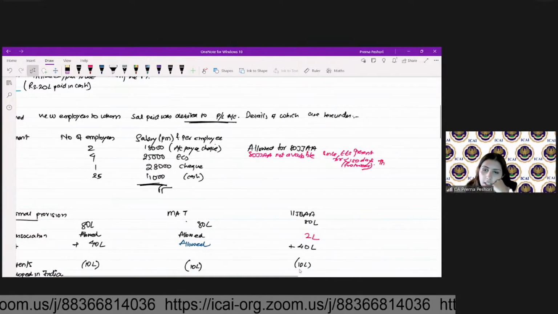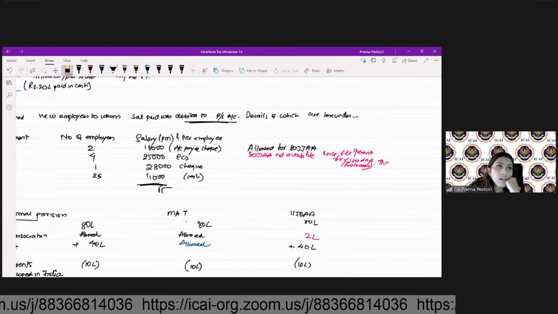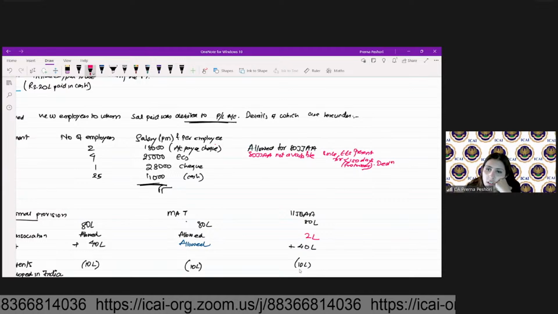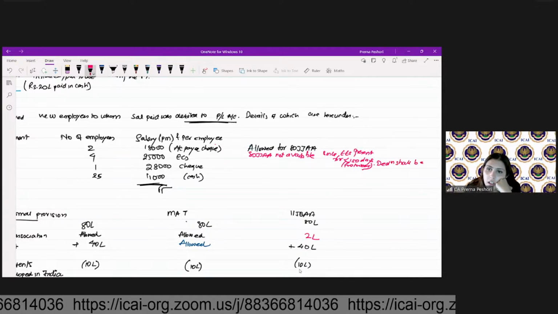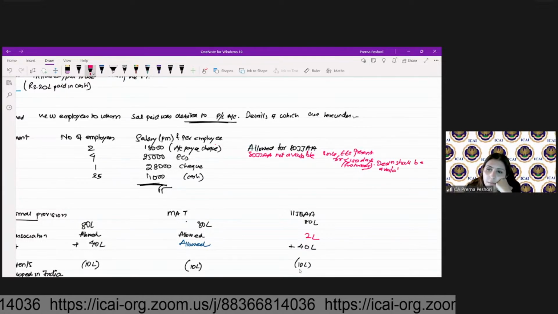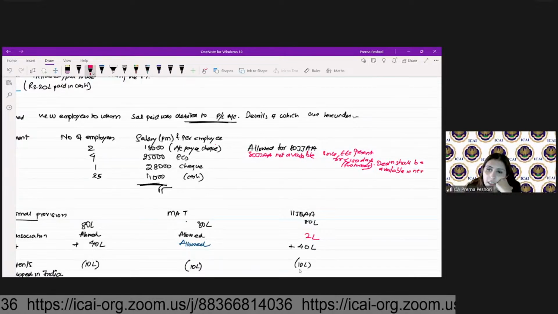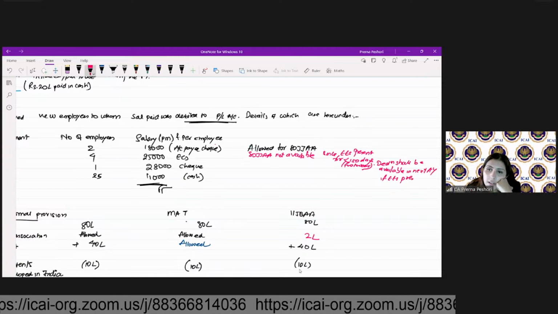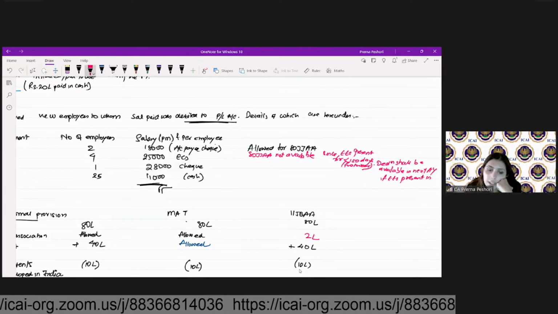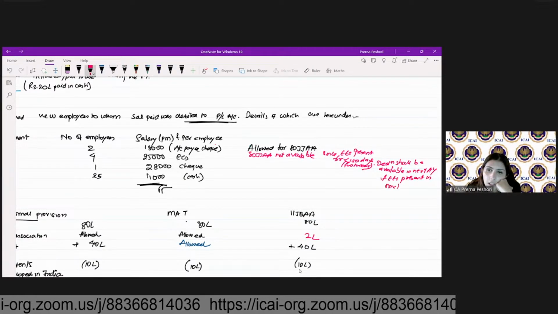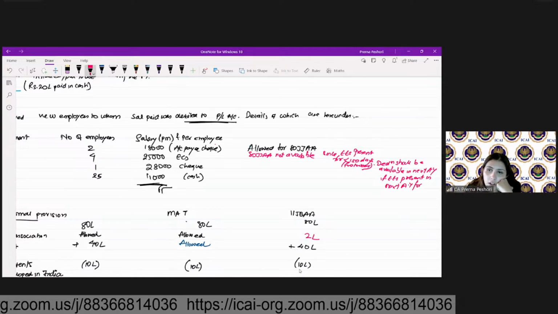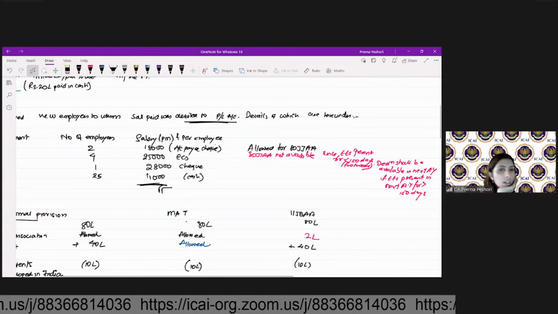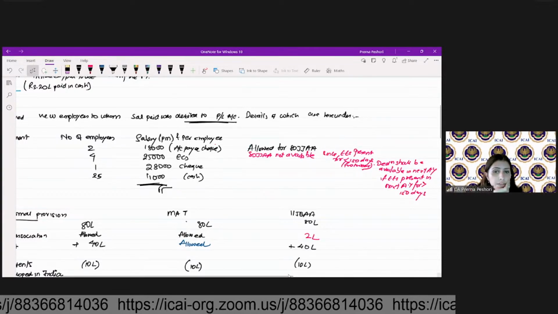So this deduction shall be available in the next assessment year if employees are present in the next AY for greater than 150 days. Are we clear?